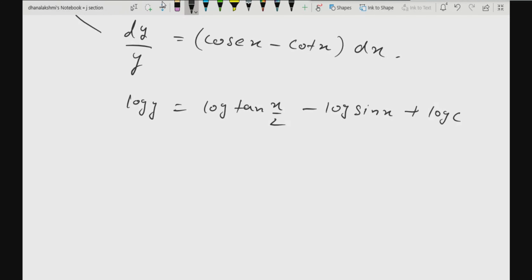So log y is equal to log tan x by 2 minus log sin x plus log c. If I simplify this, let me write one more step. This will be log of 1 minus 1 plus cos x plus log c. Can I write it? Is it correct?